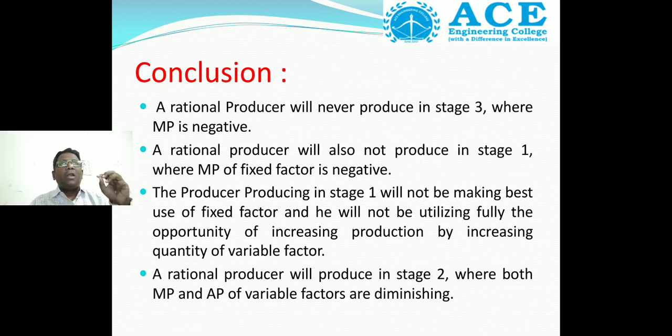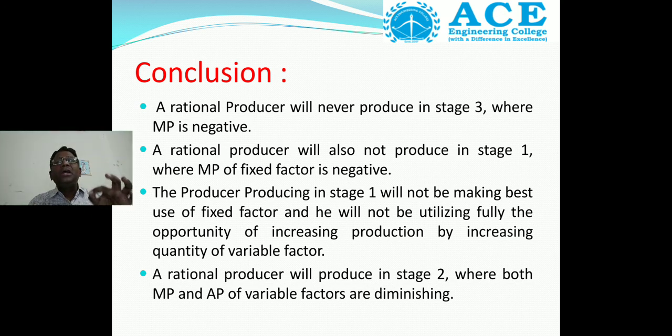Because the rational producer always operates in stage 2, where both marginal product and average product of the variable factor are diminishing.